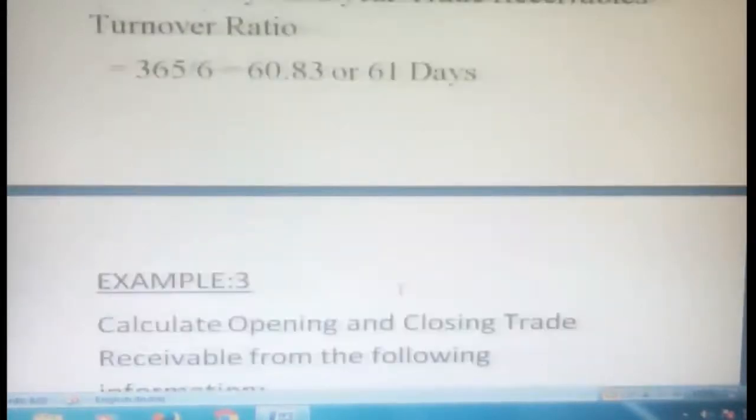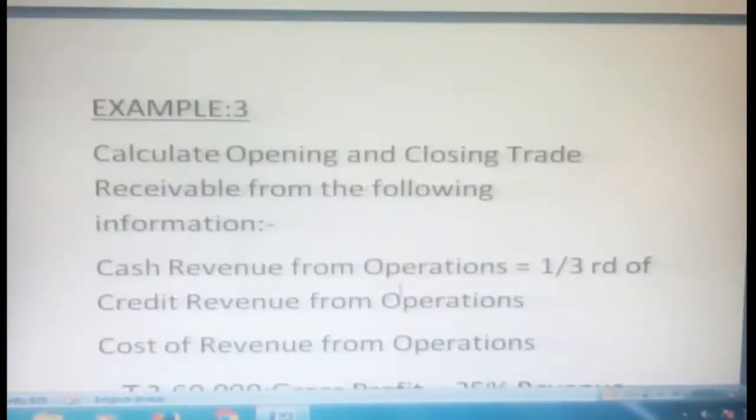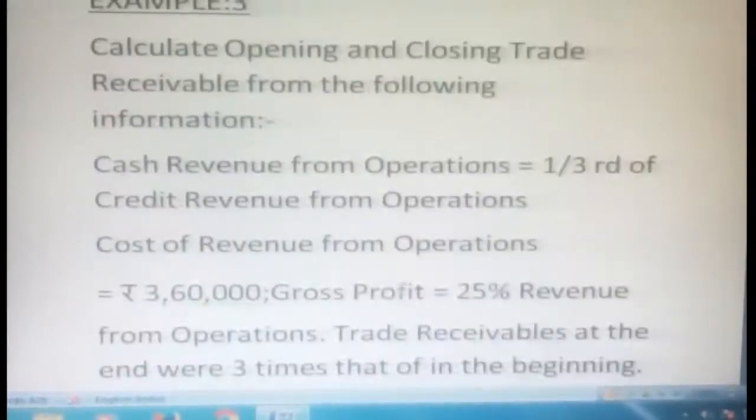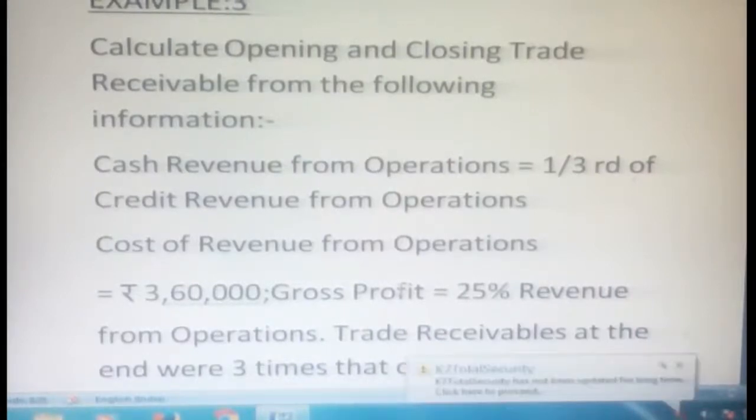Now move on to our example 3. Calculate opening and closing trade receivables from the following information. Here we are going to discuss opening and closing trade receivables. They have given other information: cash revenue from operations is equal to 1/3 of credit revenue from operations. And the cost of revenue from operations is given as 3,60,000.